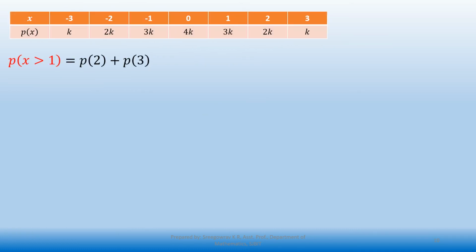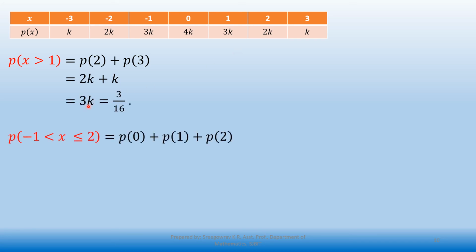Consider the second problem, p of x greater than 1. Here it is strictly greater than 1, which means 1 is excluded from our interval. Greater than 1 means we have only two values, 2 and 3, p of 2 and p of 3, that is 2k and 3k. Substitute, and simplify for the final answer.